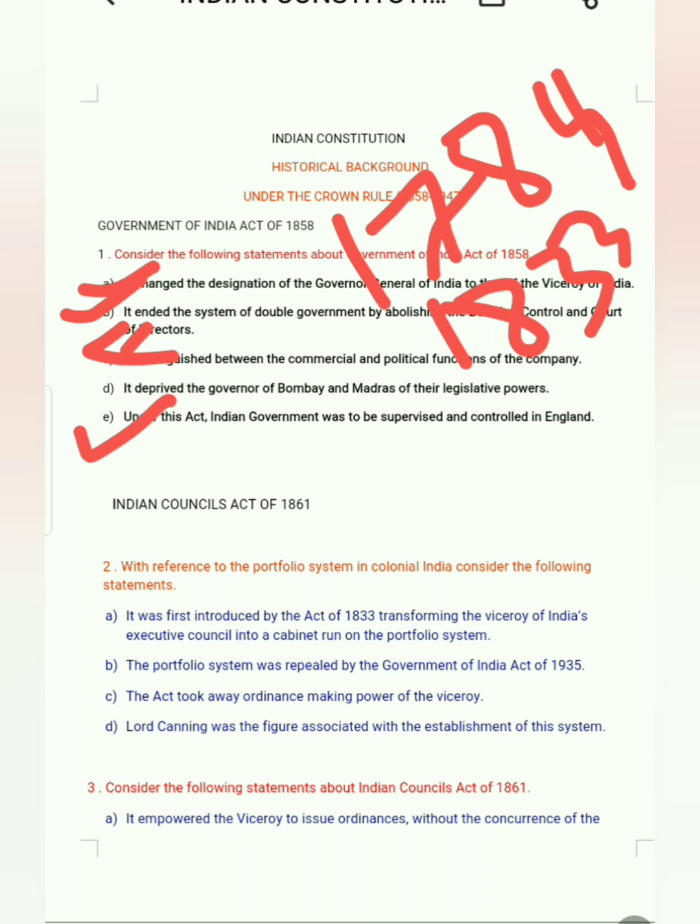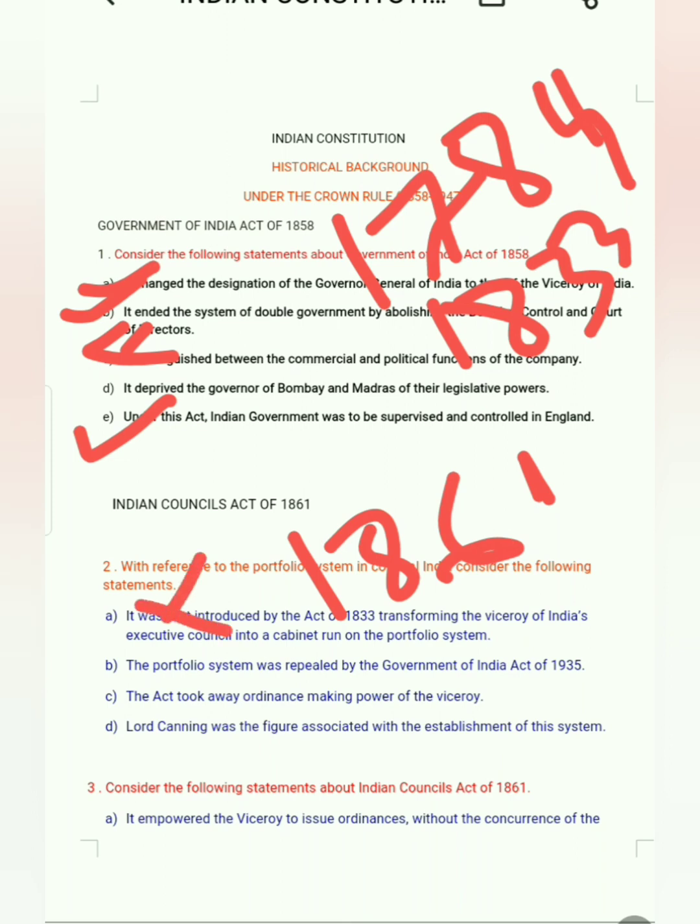Next, Indian Council Act of 1861. With reference to the parliamentary system in colonial India, consider the following statements. First, it was first introduced by the Act of 1833, transforming the Viceroy of India's executive council into a cabinet run on parliamentary system. That is 1861.